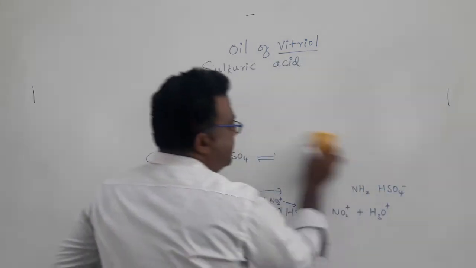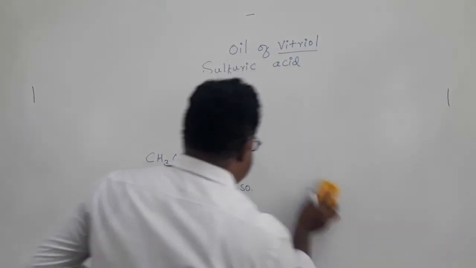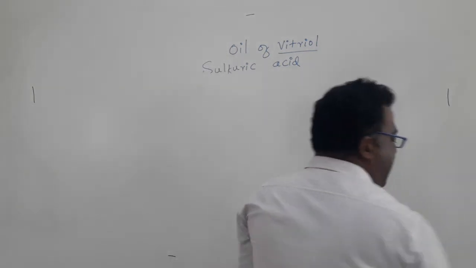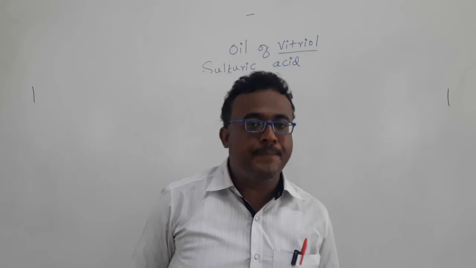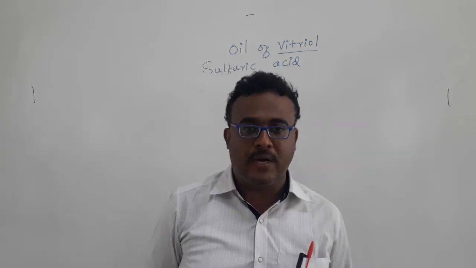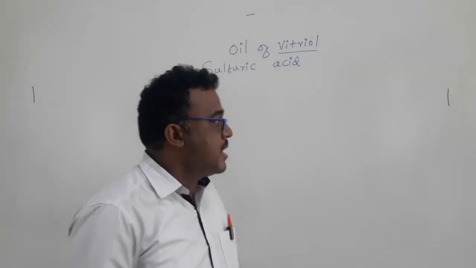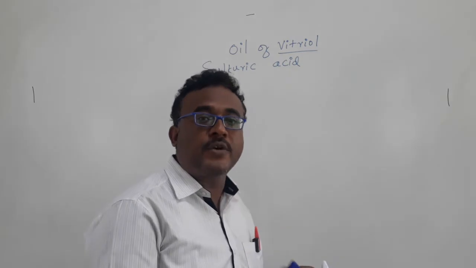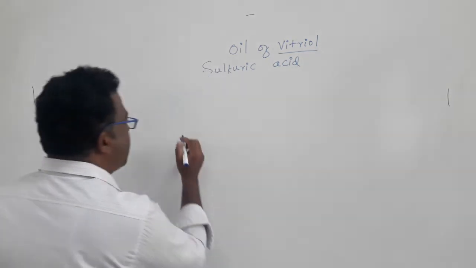I already said that sulfuric acid is a strong acid because of its proton-donating ability. It has extraordinary affinity for protons, and we can also tell how strong an acid sulfuric acid is. For example, sulfuric acid can be self-protonated.